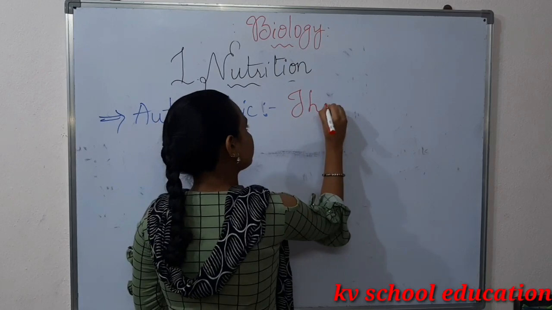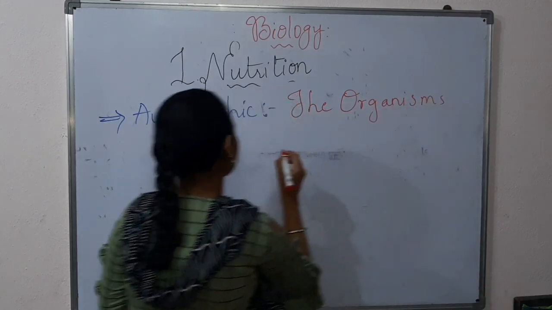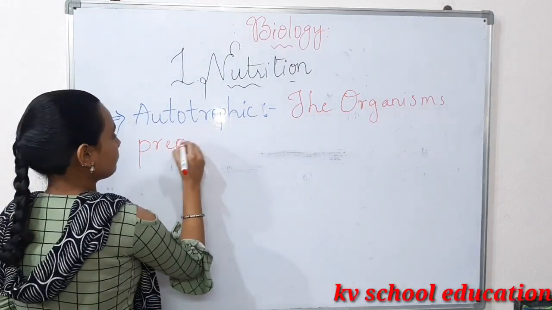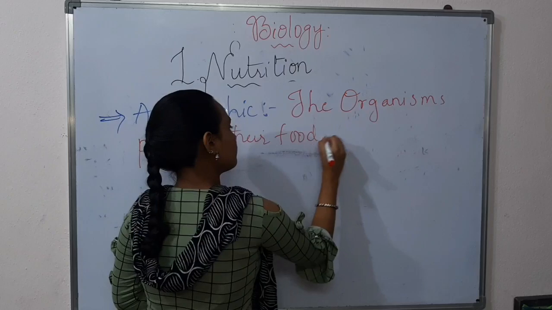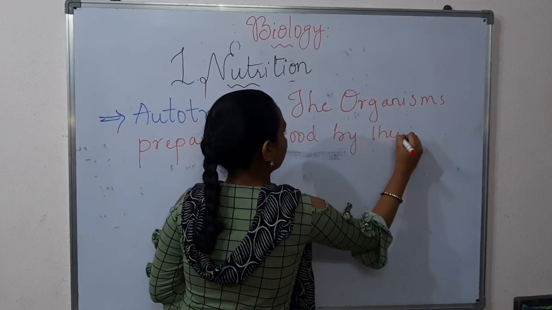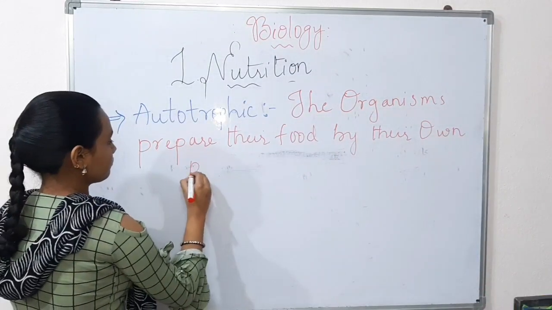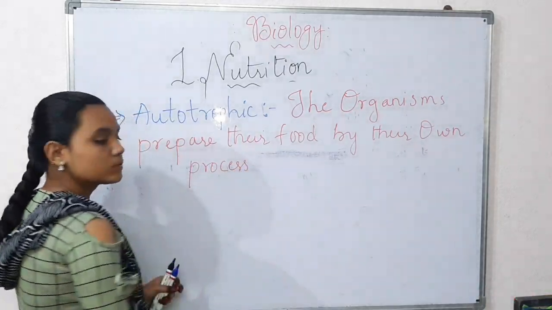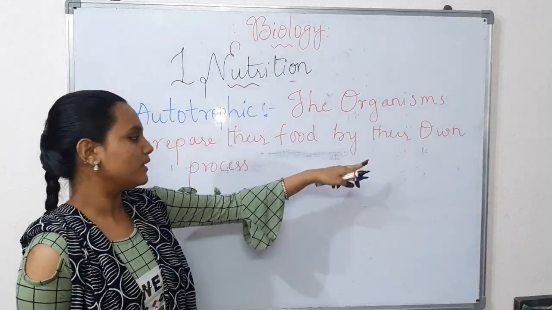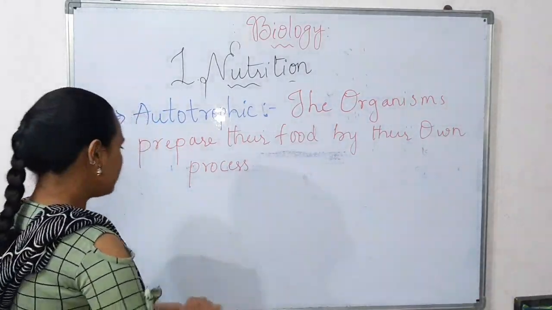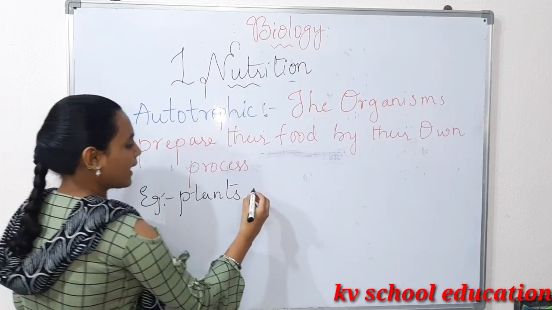The organisms prepare their own food. Once again, autotrophic nutrition is nothing but the organisms preparing their own food by their own processes. For example, plants and some bacteria.